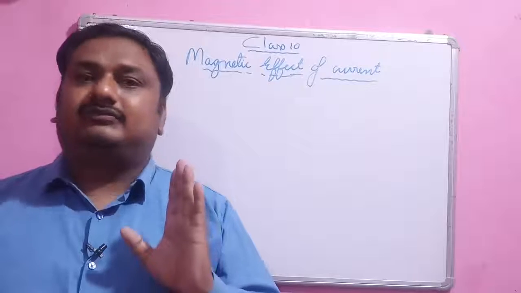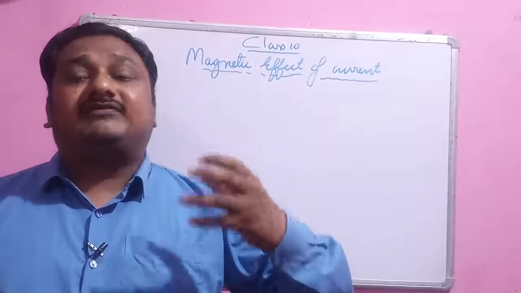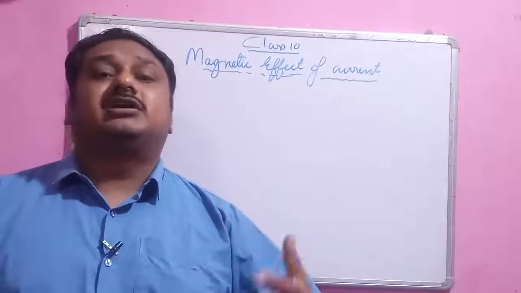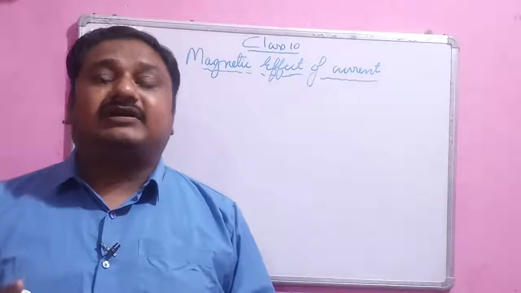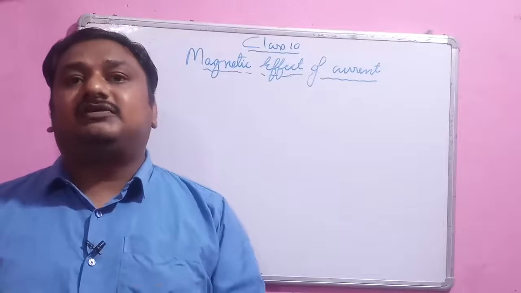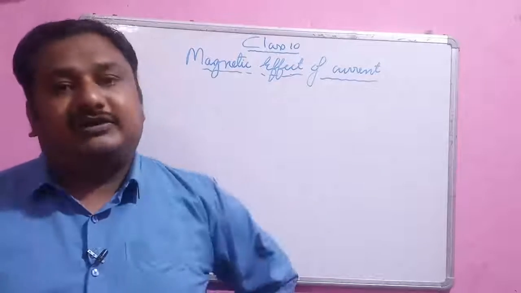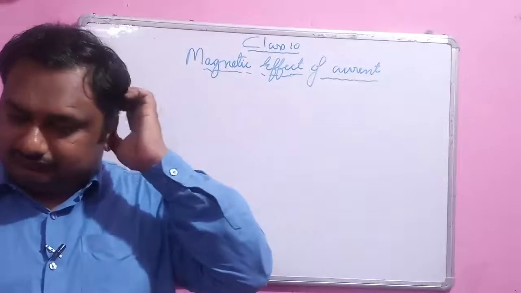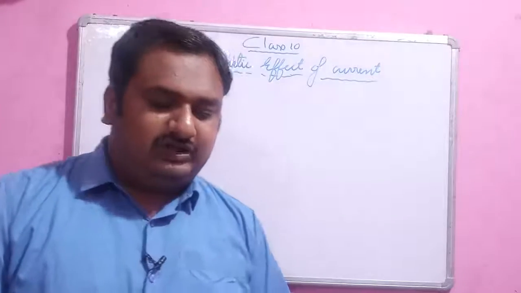As I said in the beginning, whenever we flow current in a circuit, it will behave as a magnet, it will produce a magnetic effect, and all its properties will resemble those of a magnet. That is why the name of this chapter is magnetic effect of current. Now we are moving ahead.